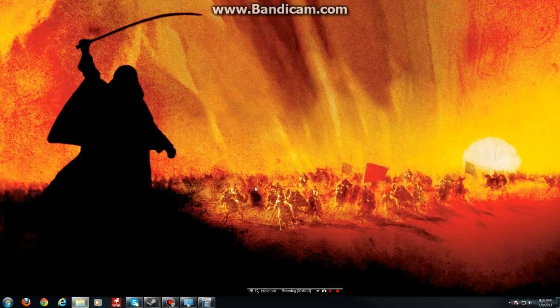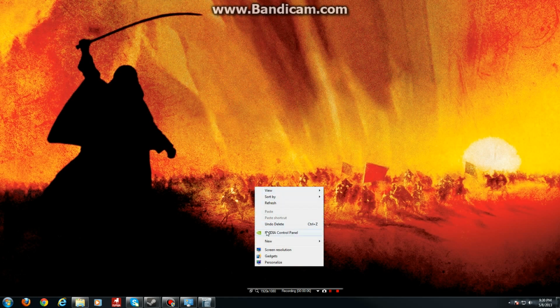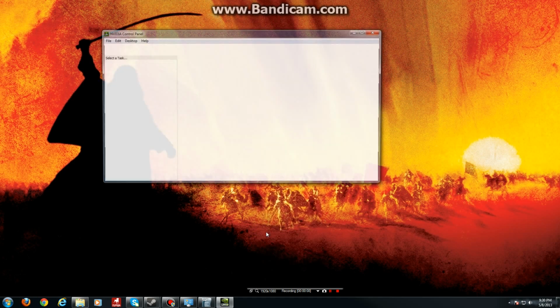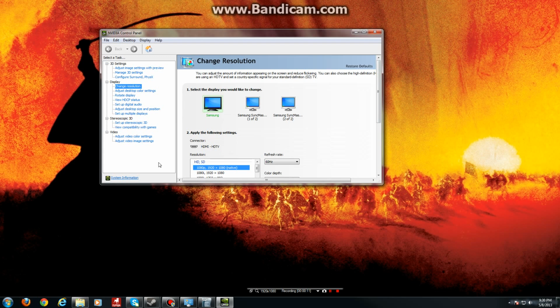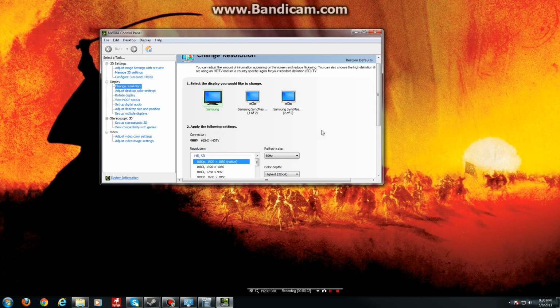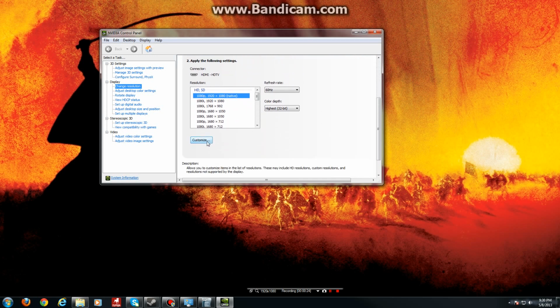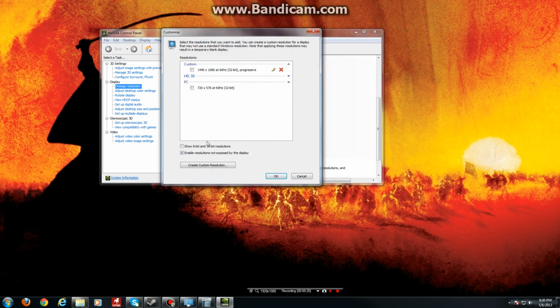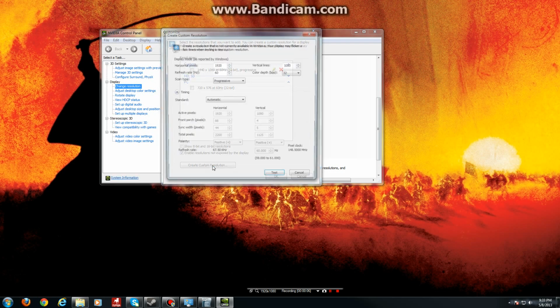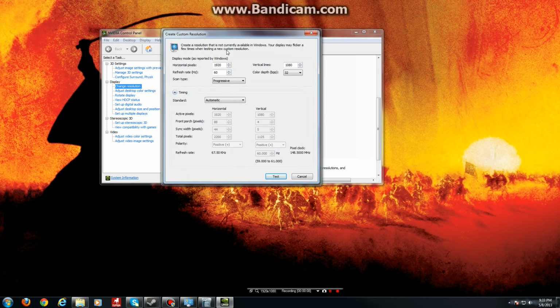First, we right-click, select Nvidia Control Panel. As this menu pops up, make sure you are at Display, Change Resolution, as I already have. Scroll down to Customize, Create Custom Resolution. Click this, and here we have the Create Custom Resolution menu.